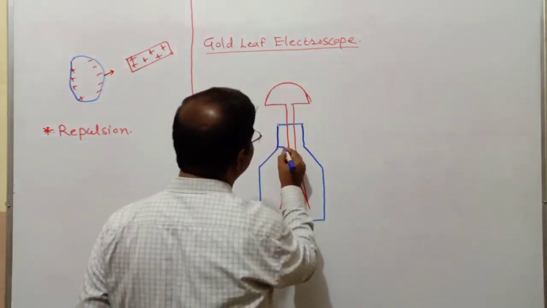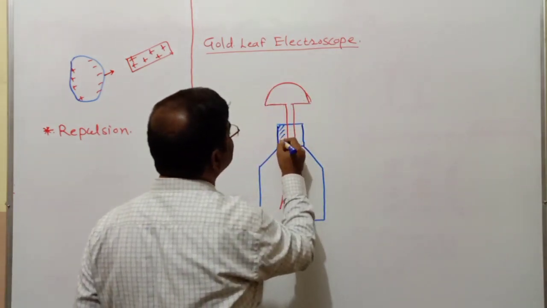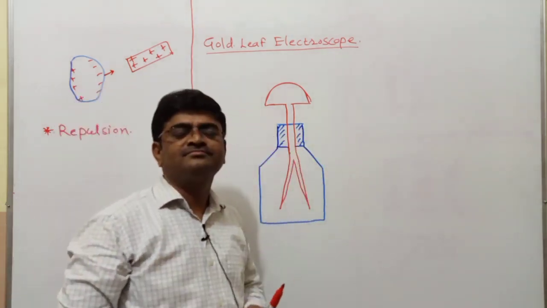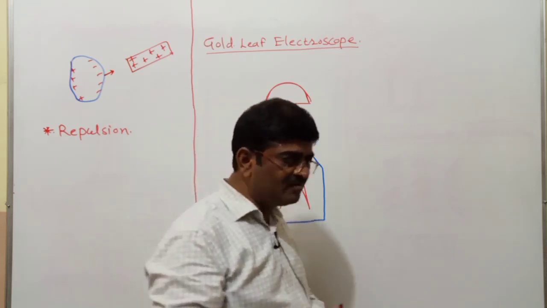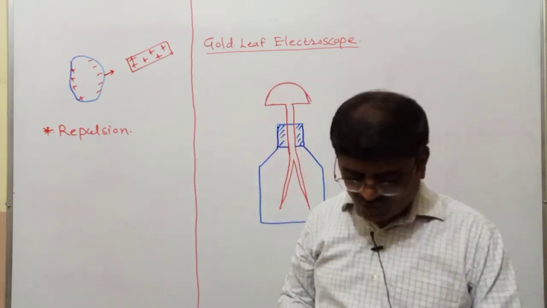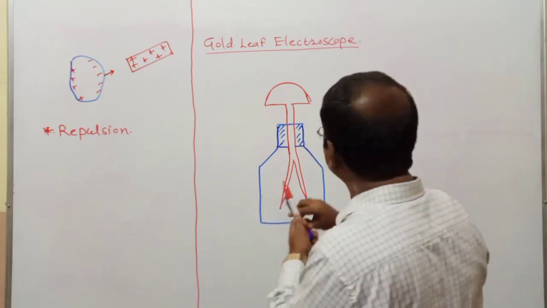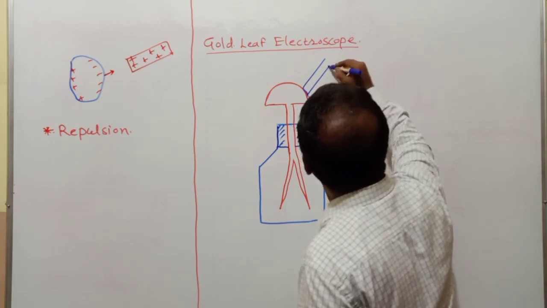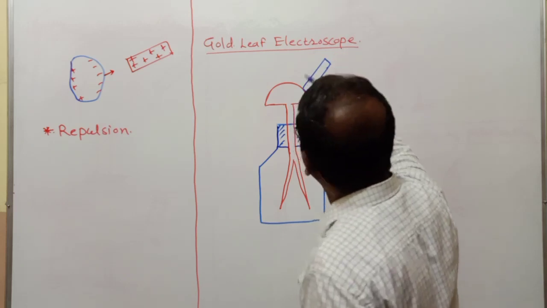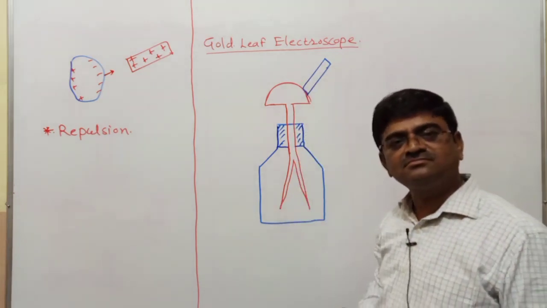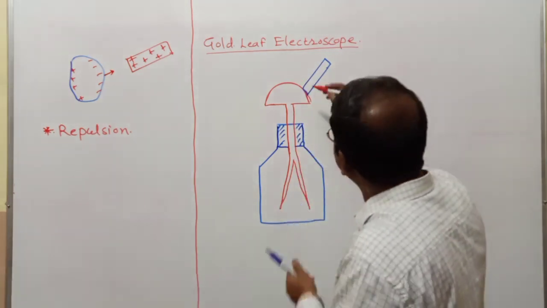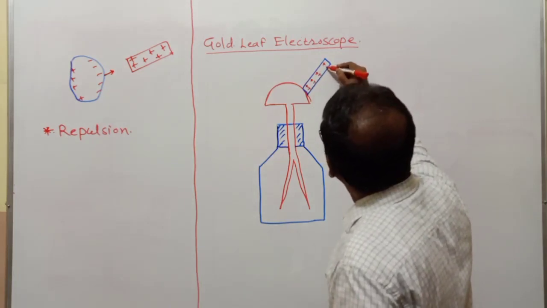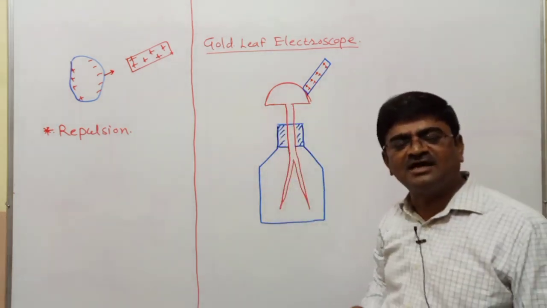Now let me go ahead. What actually, or how does this work? So what I do is that the body which needs to be confirmed whether it is charged or not, say glass rod again, such body to be confirmed, I'll just bring in contact with the disc which I have got here. Say this is charged body which I have brought in contact with the disc there.